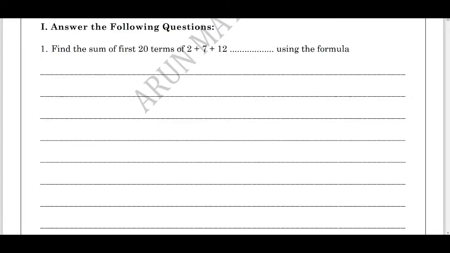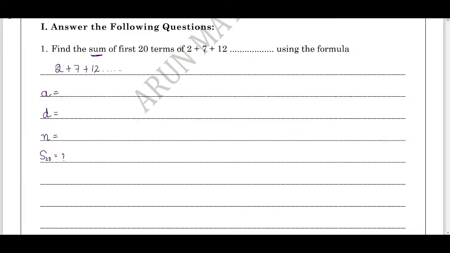So students, first of all, what should you do? Always write down the given AP. What is the given AP? It is in the question itself: 2 + 7 + 12 and so on. We need to find the sum of 20 terms. Therefore, find the first term a, the common difference d, and n, which will be given in the question itself. We need to find S20, the sum of 20 terms.